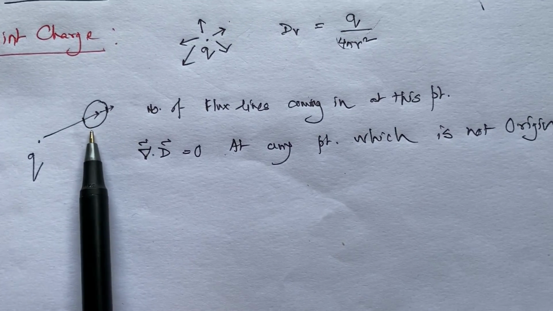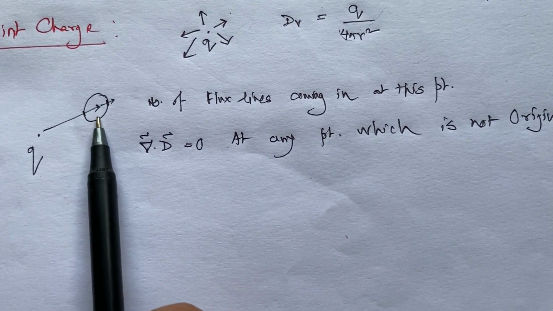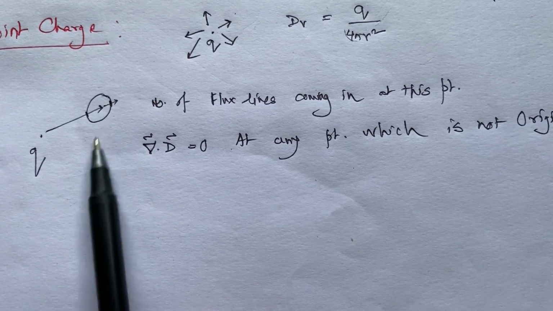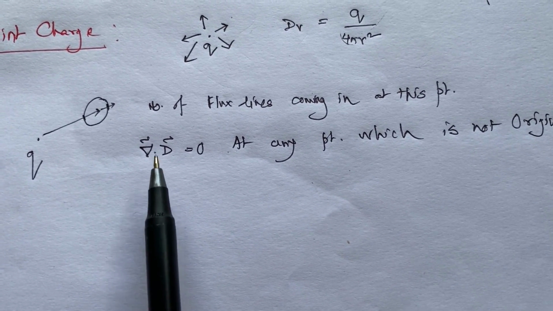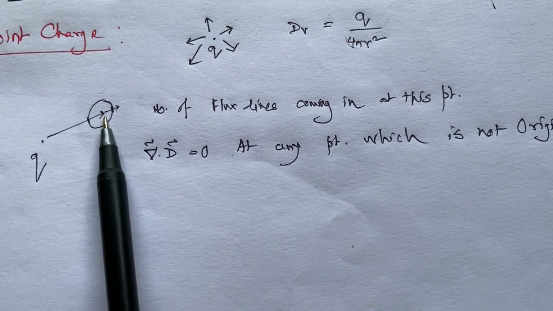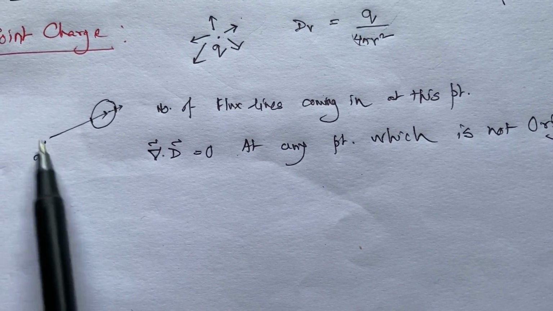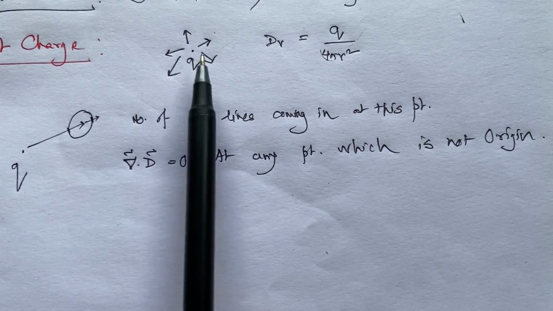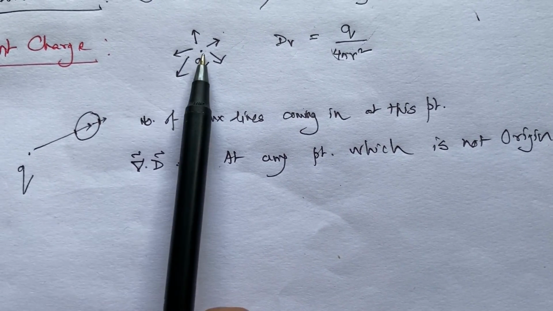For this type of circle, in the limiting case, it shrinks to a very small volume. The divergence of D equals 0, provided this circle does not enclose the origin, because at the origin the charge Q is situated. And this divergence of D is equal to 0 at any point except the origin, because the origin has the charge Q.